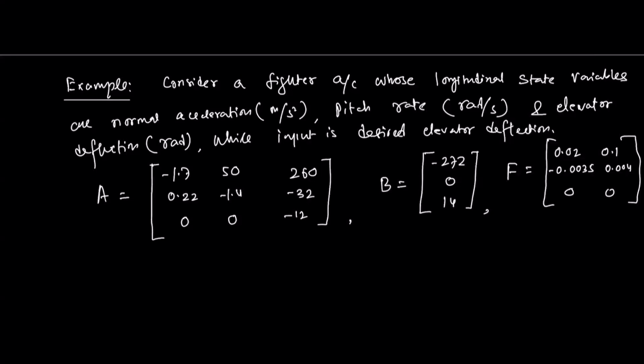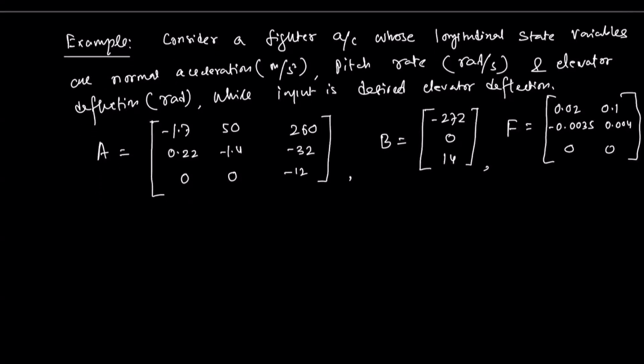So this is the noise coefficient matrix, and in the output equation, C is given as the identity matrix, and D equal to 0, and E equal to 0. So these are the values given to us. In state space form, we get x dot equal to Ax plus Bu plus F xn, and y equal to simply Cx. So this is the overall equation for this particular example.